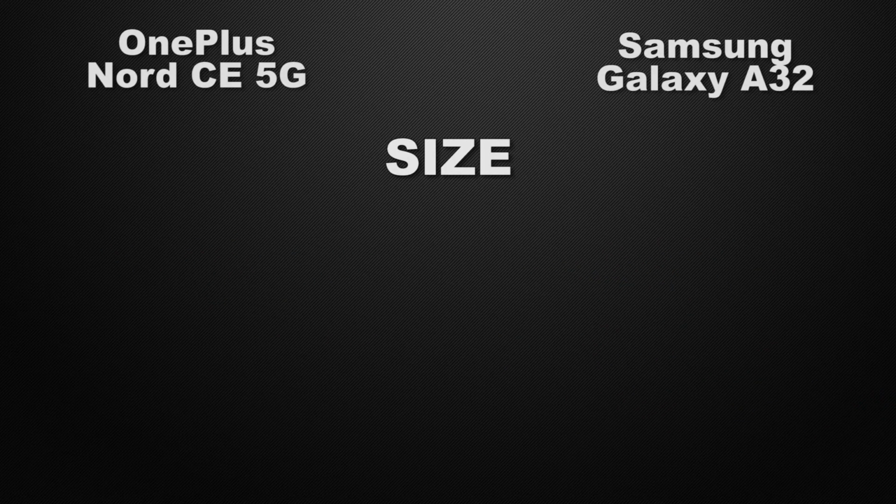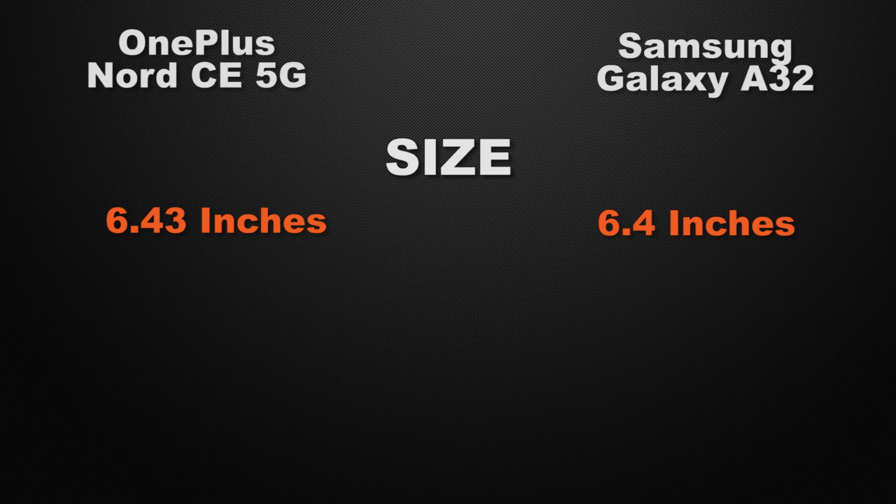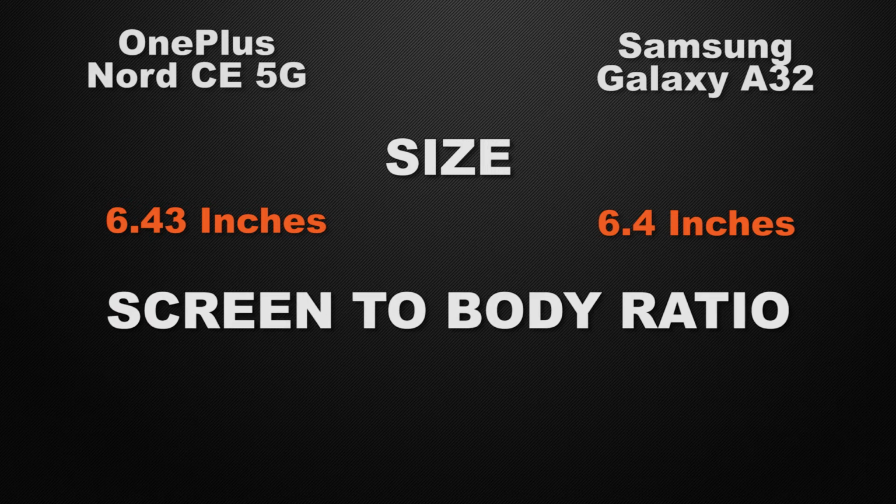Moving to the display features of the devices, let's start with the display size of the devices. Nord has 6.43 inches of display, whereas A32 has 6.4 inches of display. So it's a tie because both of the devices have approximately the same screen size. And about the screen to body ratio of the devices, Nord has approx 84.9%, whereas A32 has 84.6%. So it's a tie because both of the devices have approximately the same ratio.